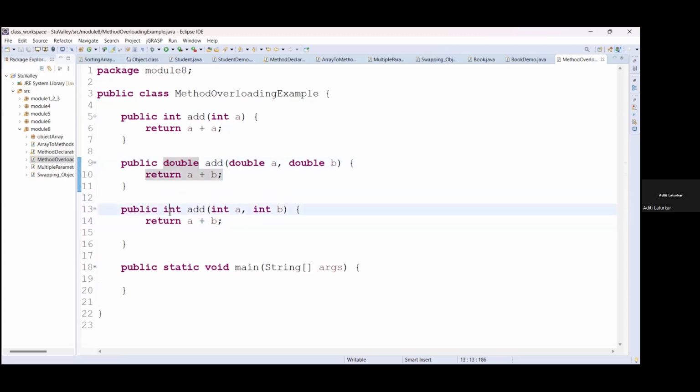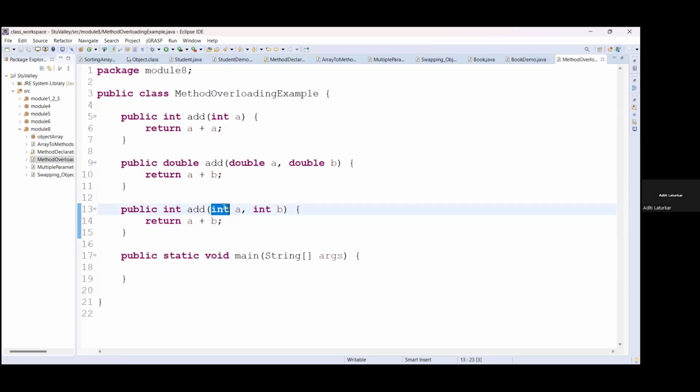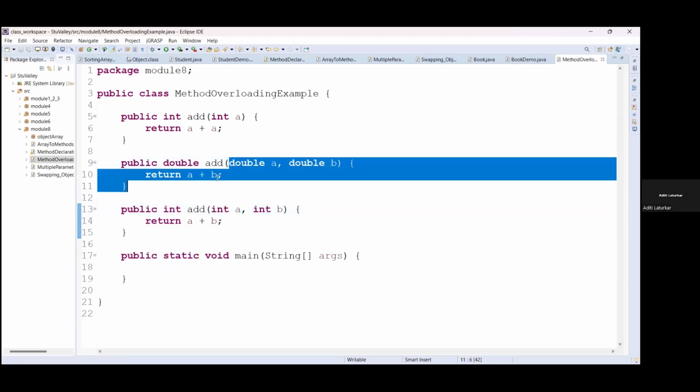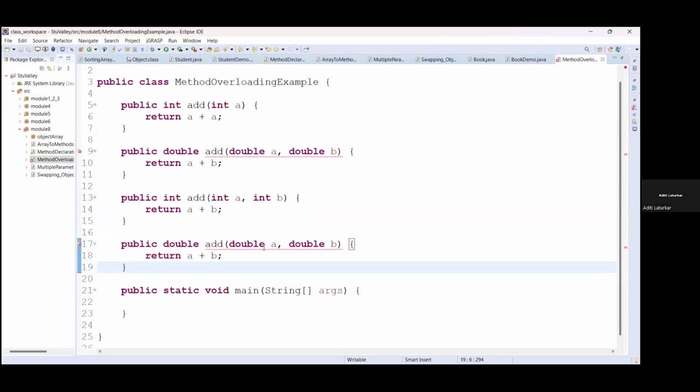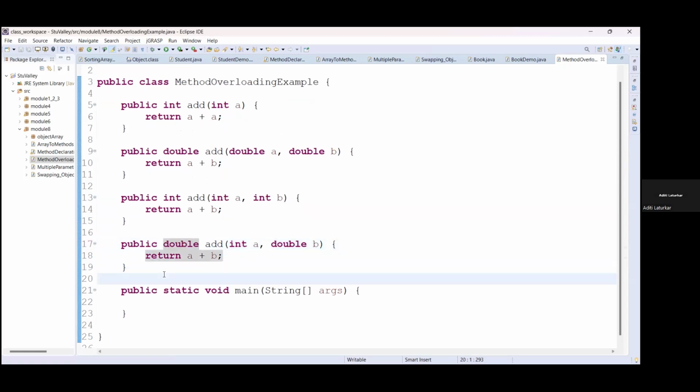Here the return type is different and the data type of these two variables is also different, so this is also allowed. You cannot use double and double, the same type signature, again. If you try to create it, you will see a duplicate error. So here we create only one at a time. Now for this you can change the data types to int and double also. The return type will be double itself.